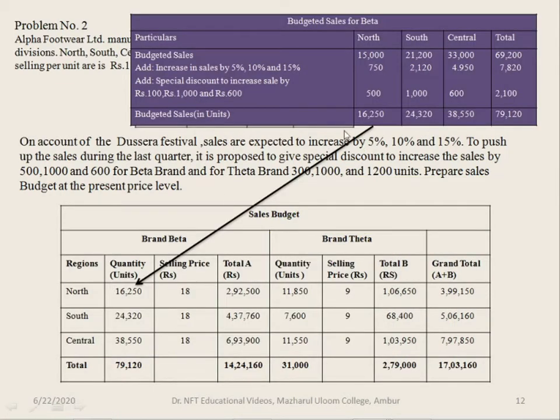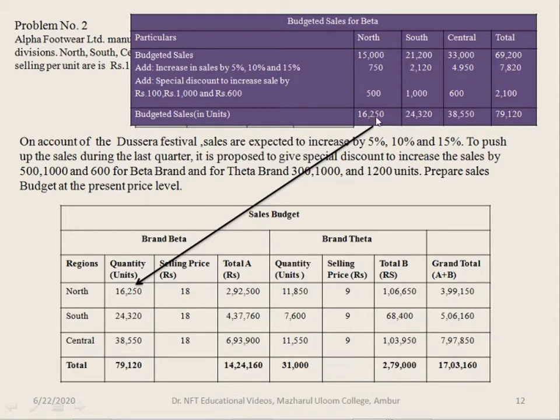Now this budgeted sales in terms of units, you have to record it in the sales budget column. So this is the format for preparing the sales budget. Here you write brand Beta; two brands are there, brand Beta and brand Theta. Then three regions are there, north, south and central. Prepare three columns: quantity, selling price and total. Again quantity, selling price and total, and a grand total column. Total is the sales value.